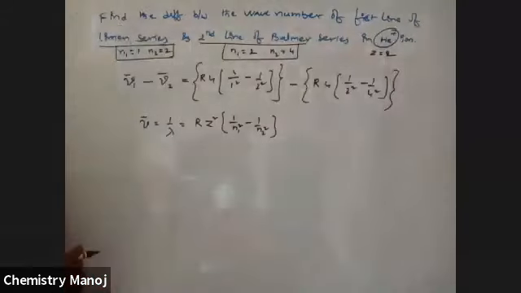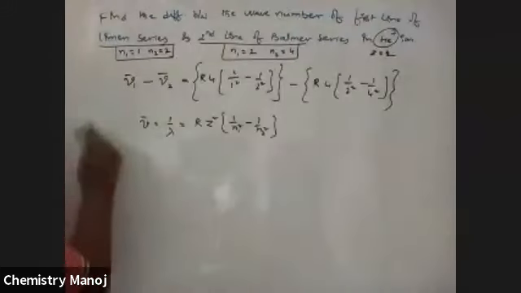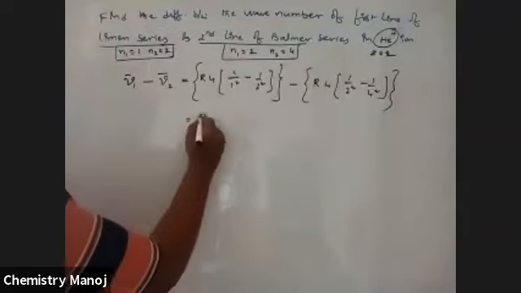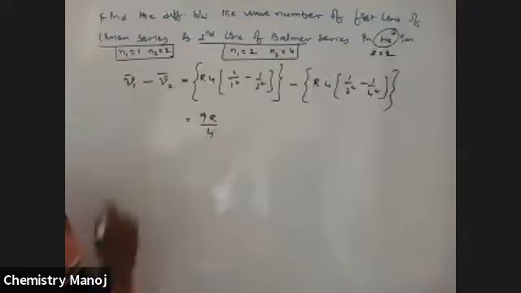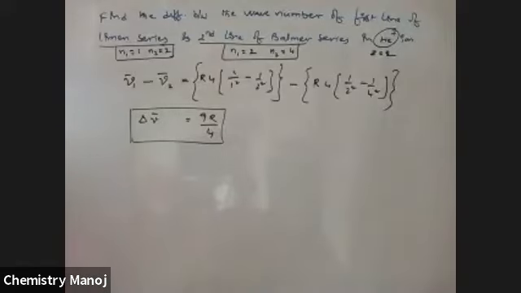Calculate that value. After the final calculation, that gives 9R by 4. That is the difference, delta nu bar, between them: 9R by 4.